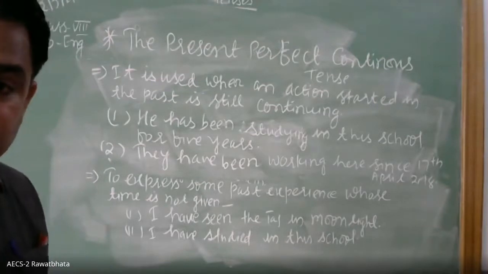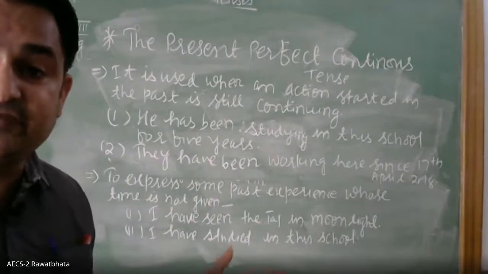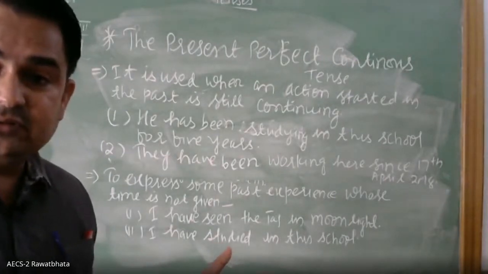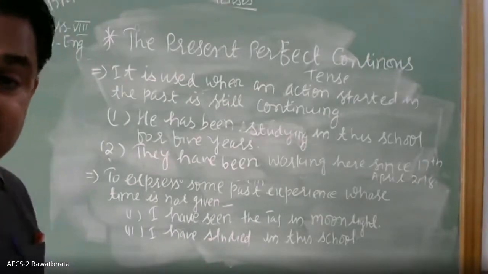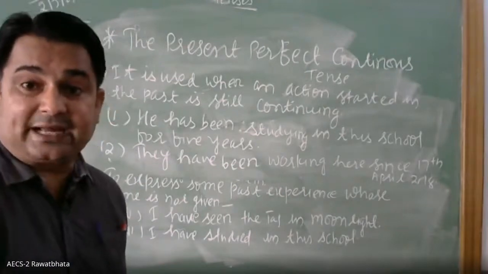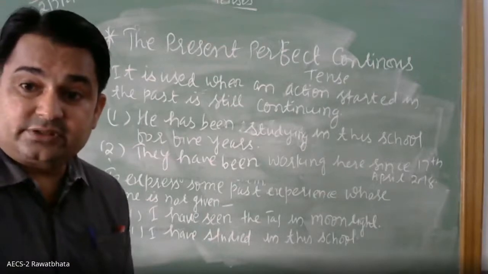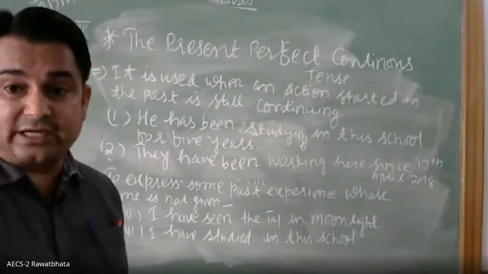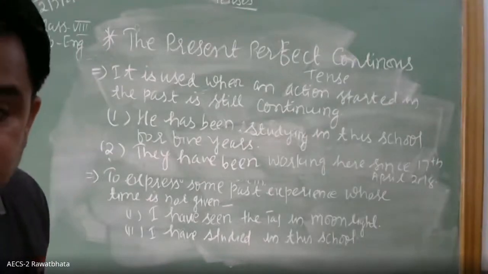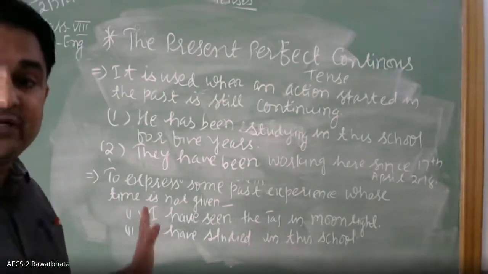Yes, children? For will be used for what? For a period of time. 2 years, 5 years, 10 years, 2 hours, 10 hours, a period of time. When a period of time is given, for will be used. If a point of time, since morning, since 2 o'clock, since 5th April, okay, so if a particular time is given, then since will be used. Okay, children, have all of you understood it or not?